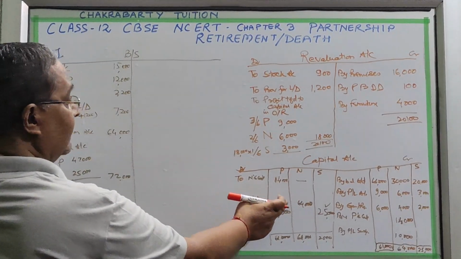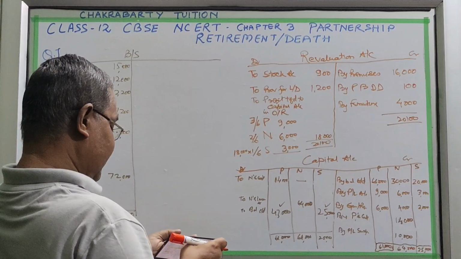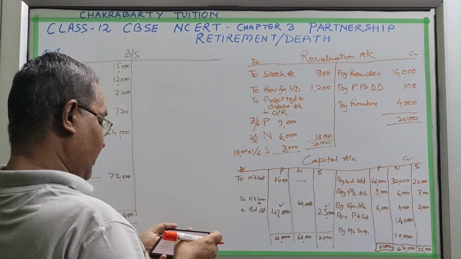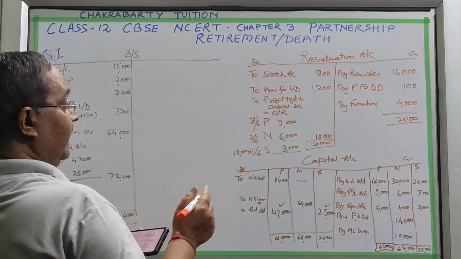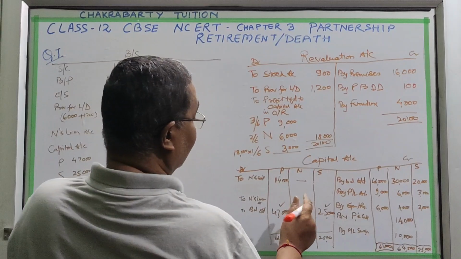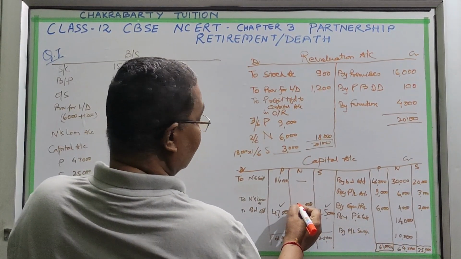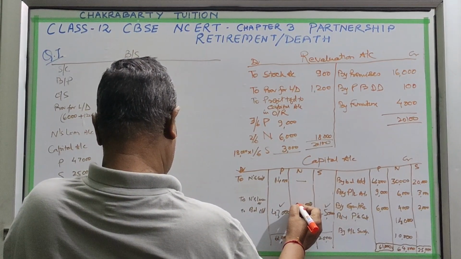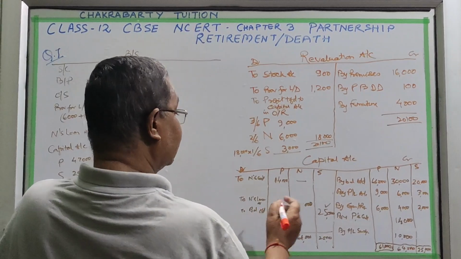here. In Pankaj's case, one condition is given. He is to be given 26,000 to Naresh's loan account and the balance to be paid. It means only 26,000 should go to the loan account. So 26,000 from Naresh's capital account is to be transferred to his loan account.